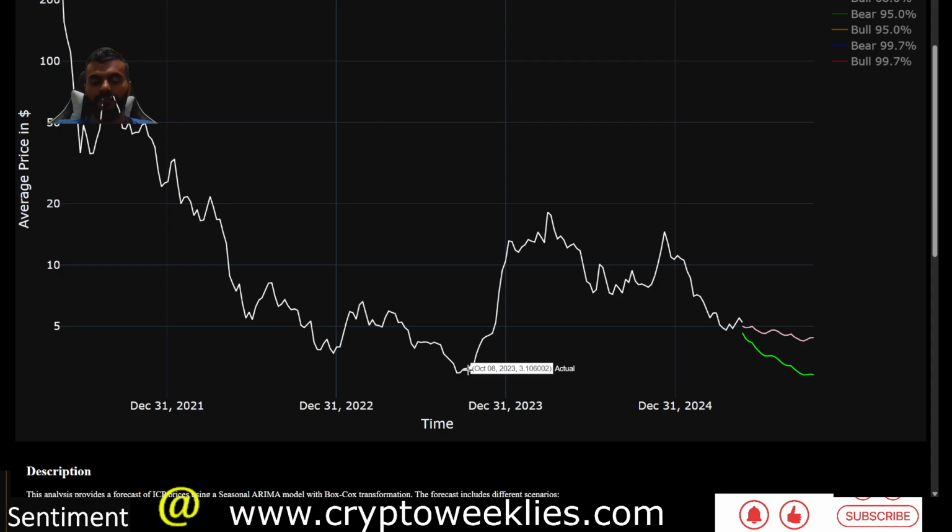Basically, since the token launch of ICP in 2021 until about October 2023, then a brief rally in 2024, it has been following that structure of lower highs and lower lows. If that structure persists, the support for ICP could be between $4.40 and $5.